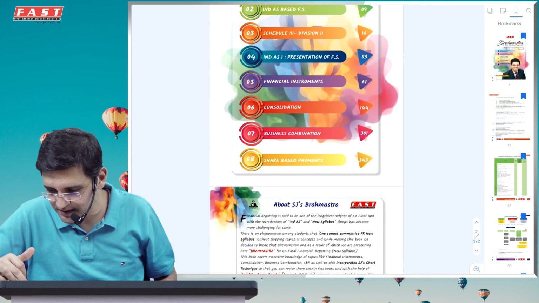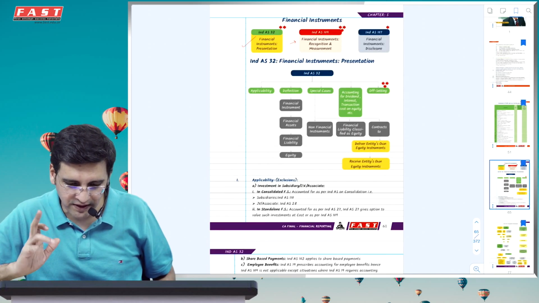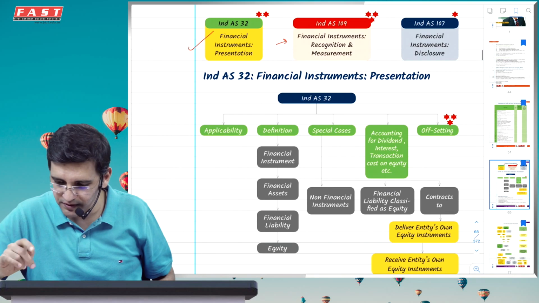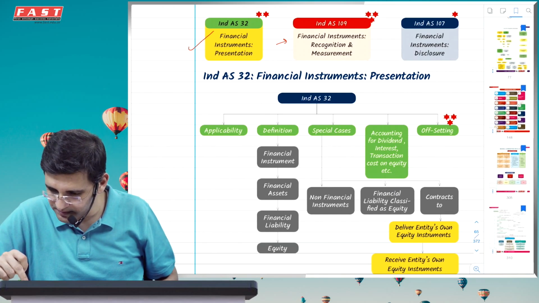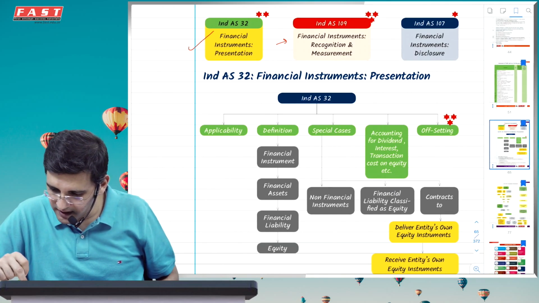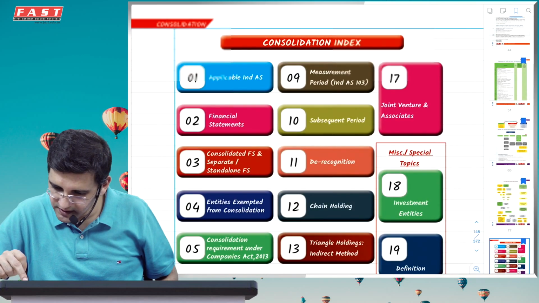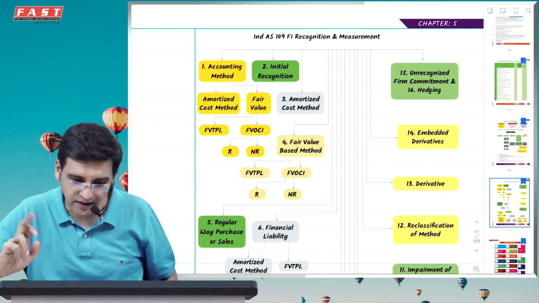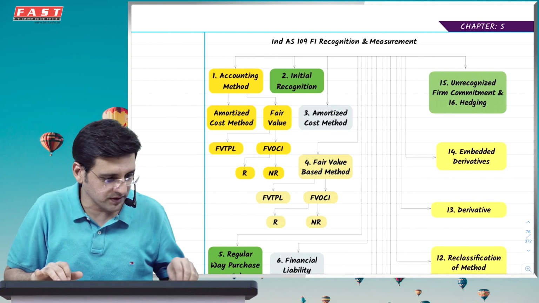Financial instrument in Ind AS 32 is something which I've already shared on YouTube. I just showed you the videos. You can look at those particular videos there. And then, sorry, this is consolidation. This is financial instrument, Ind AS 109, what we are now discussing.